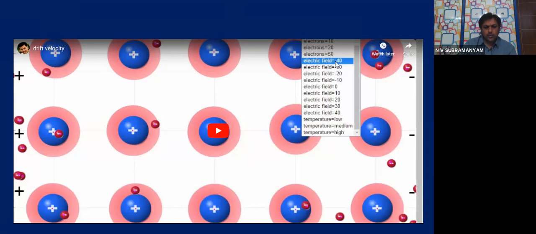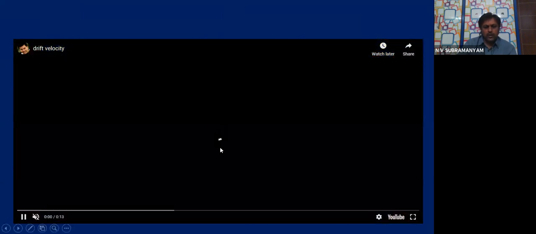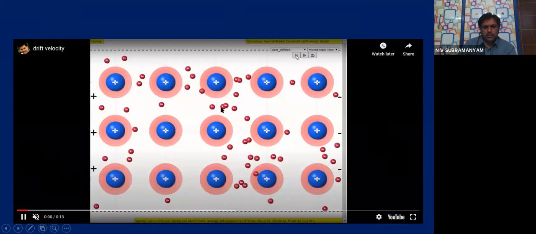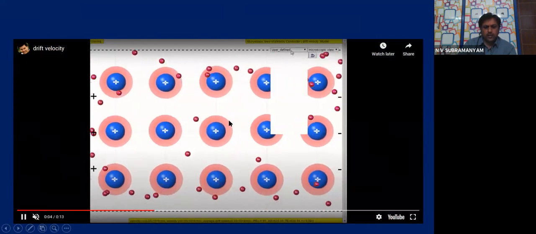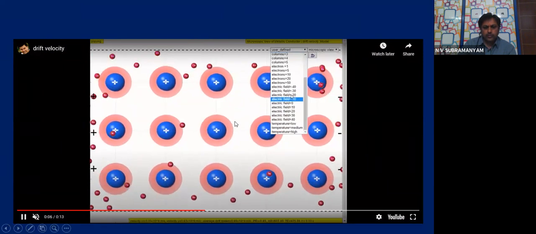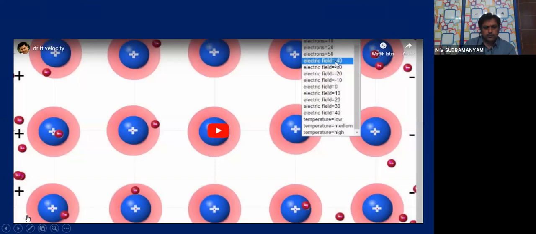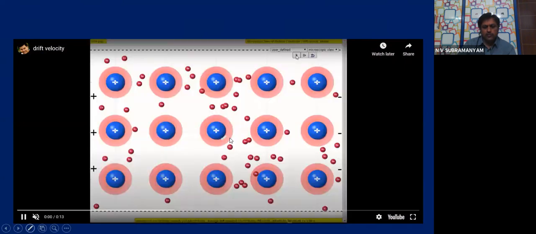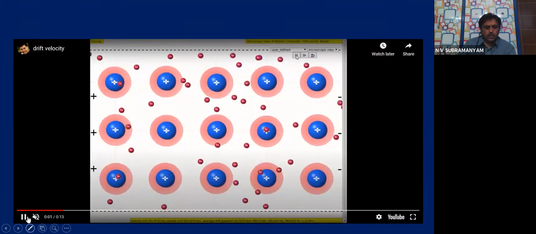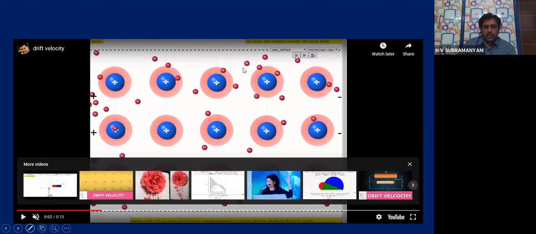If you see carefully, in a conductor, what is happening? See the electrons and see the nuclei. Let's replay this for us to understand what is happening. I will just pause here. These red color dots are the electrons. Blue color are the positive ions. See these electrons in the conductors, they are freely moving about.